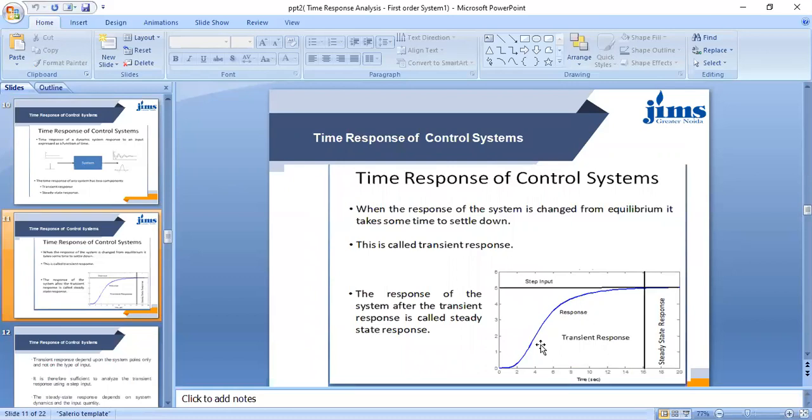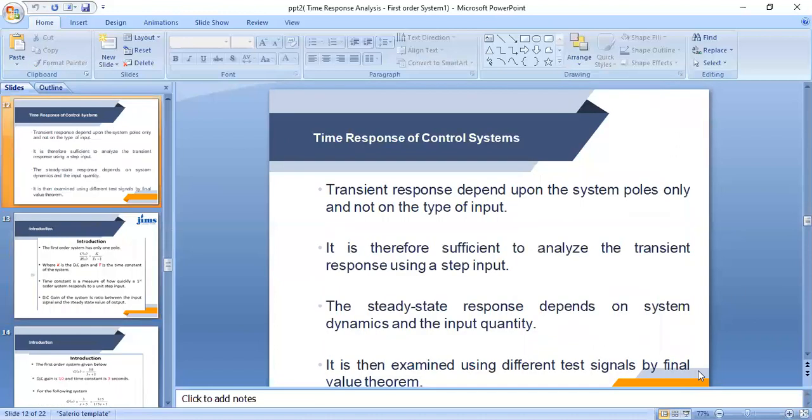When the response has settled down and is constant, that response is known as the steady state response. You can understand this better with this diagram.